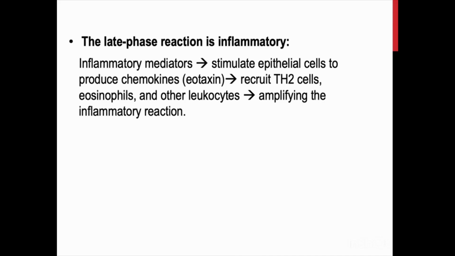The late phase reaction is inflammatory in nature. Inflammatory mediators stimulate epithelial cells to produce chemokines, including eotaxin, which is a potent chemoattractant and activator for eosinophils. This results in recruitment of T helper type 2 lymphocytes, eosinophils, and other leukocytes, and also amplifies the inflammatory reaction.